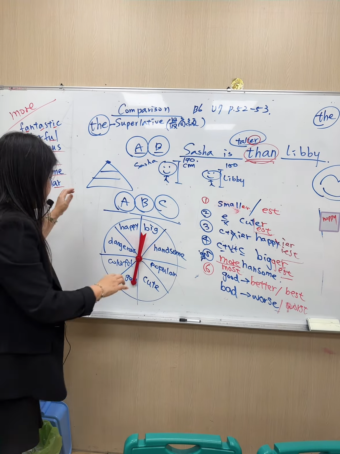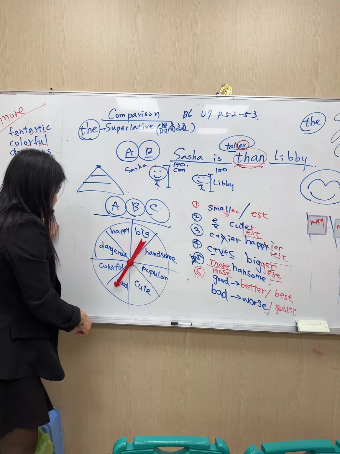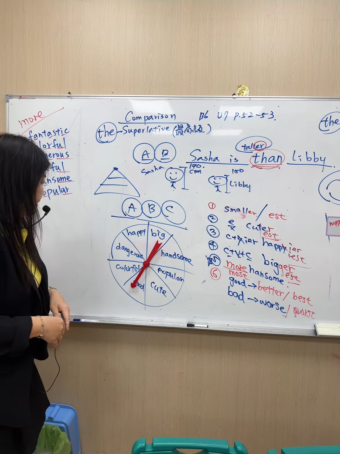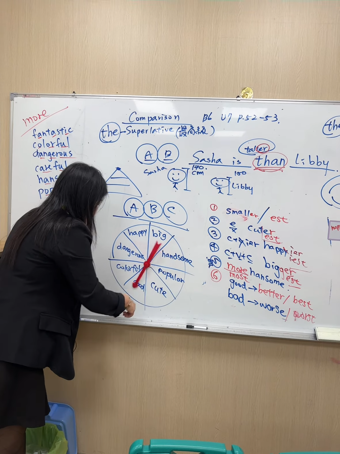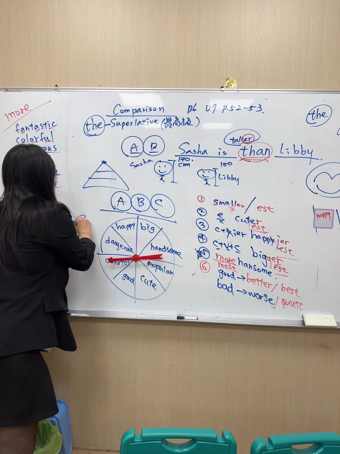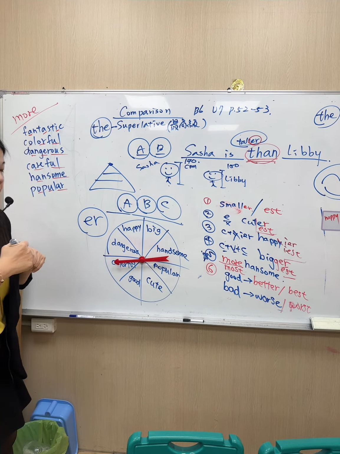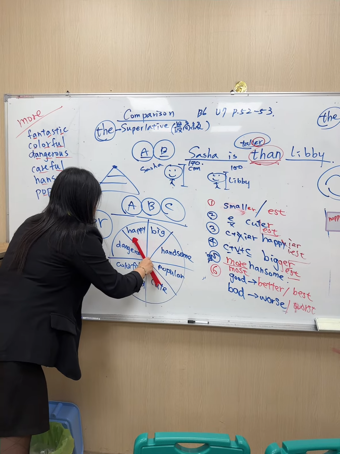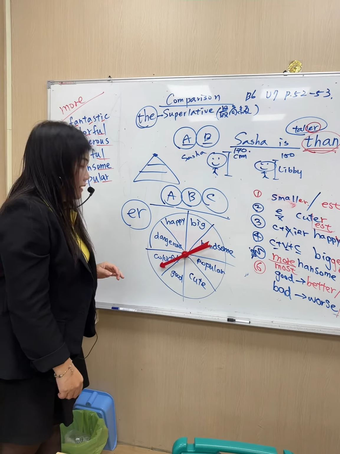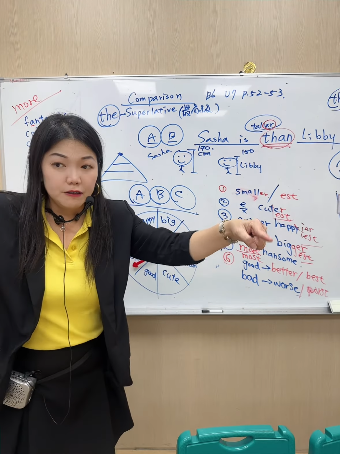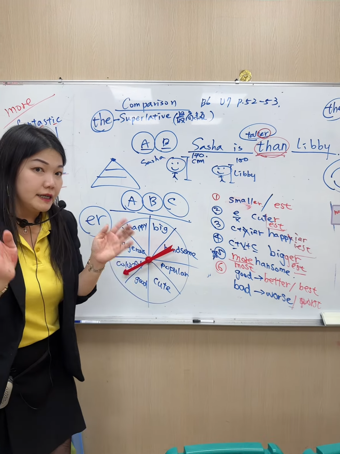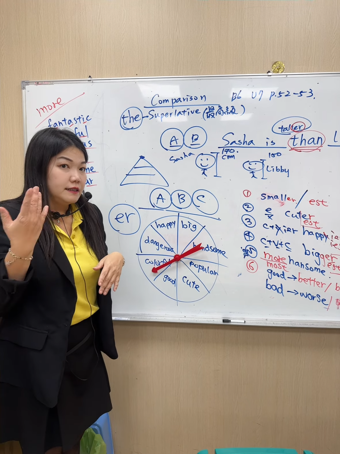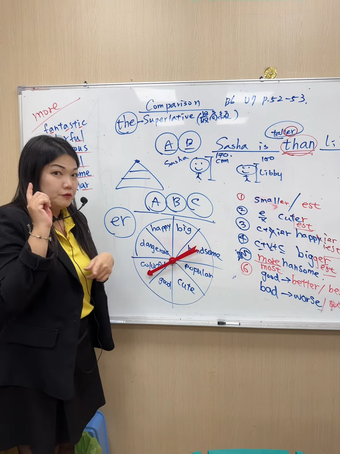Okay, so you can ask them to spin. So this time, comparison. Okay, so maybe you spin the wheel. So this time, comparison. So now let's do this. So maybe you can ask the students: team 1, team 2, team 3. So you count. Okay, then ready? Then you spin the wheel. Then more colorful. So they need to say more colorful. Okay, so you win.